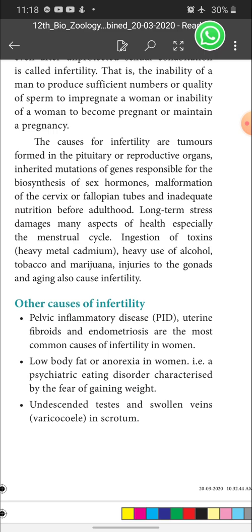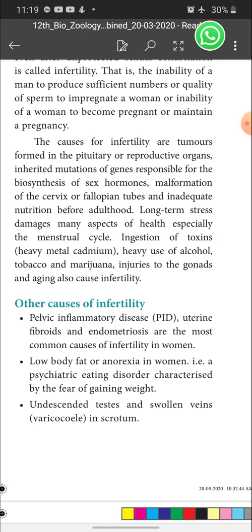Then what are the other causes of infertility? In the above paragraph, we have read many reasons for infertility, and other than this, some other reasons also cause infertility. Let's see about it one by one. Pelvic inflammatory disease, that is PID, uterine fibroids and endometriosis are the most common causes of infertility in women.